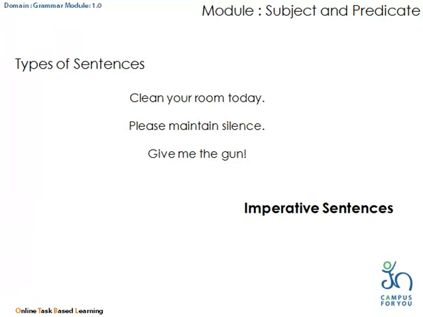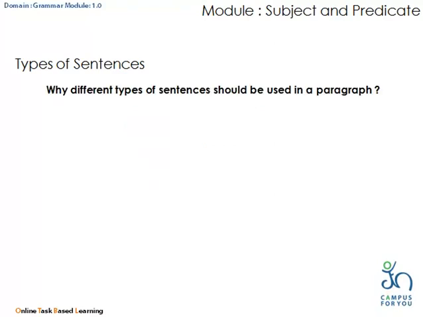Now, whenever we are using English for speaking or writing, we have to use all these four types of sentences. But what is the reason why different types of sentences should be used in a paragraph? I will tell you with the help of example.